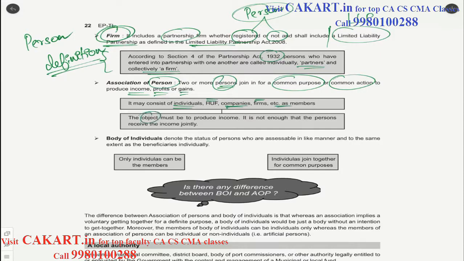And here the object is also very important, that is to produce some income. It is not enough that they simply come together and receive the money. They should have an objective of, let's say, profit motive. There should be some profit motive or some income motive. Unless we have such a motive, we cannot call them an association of persons.